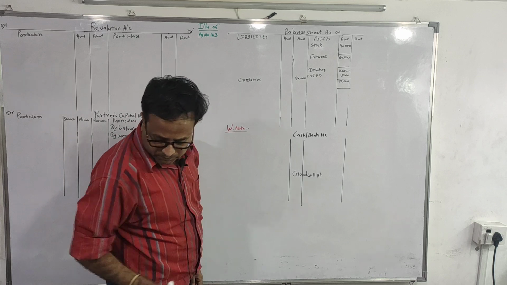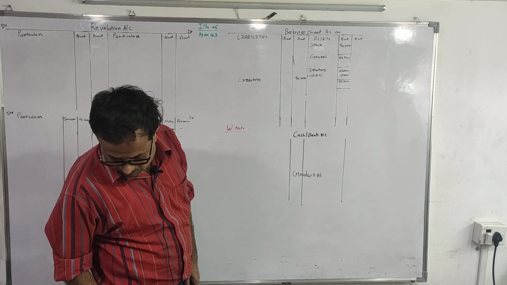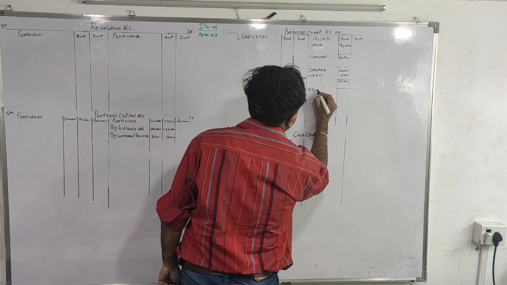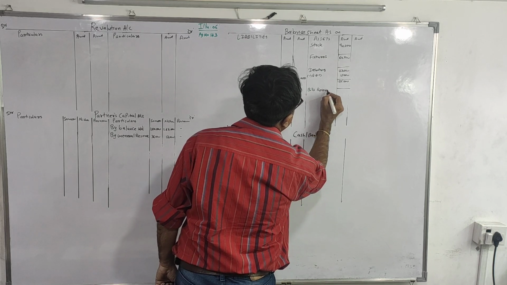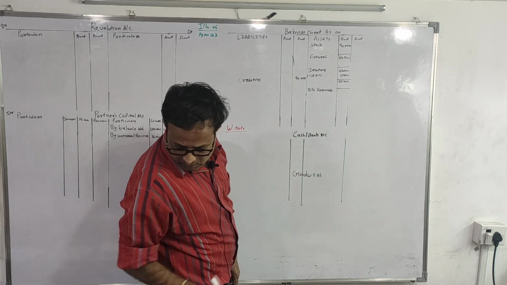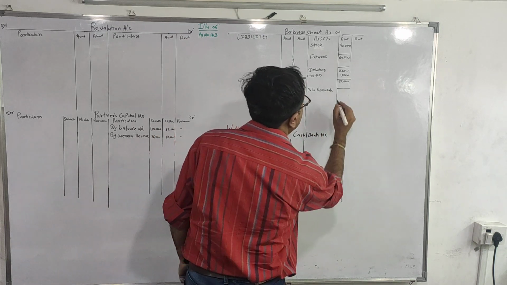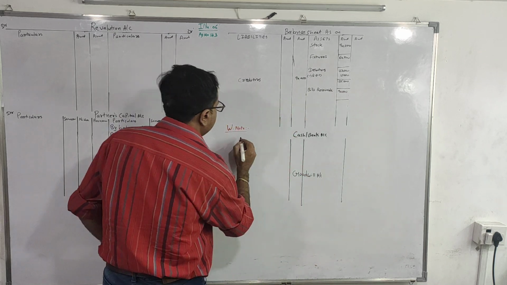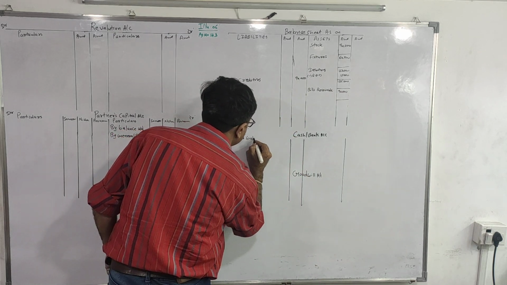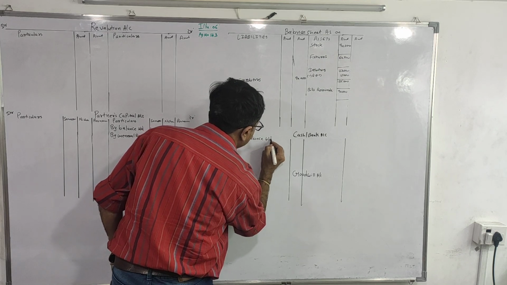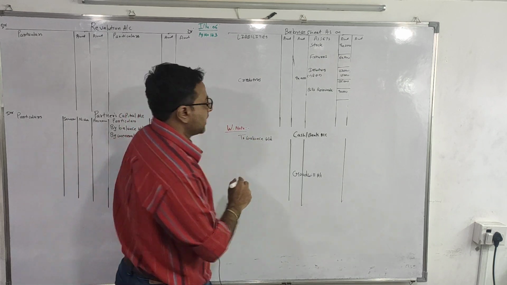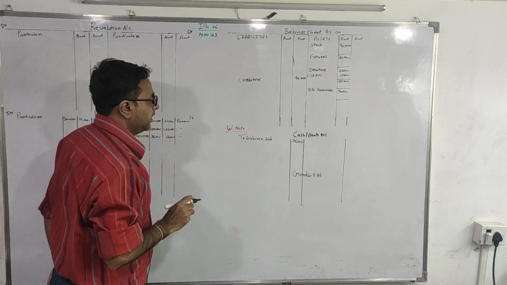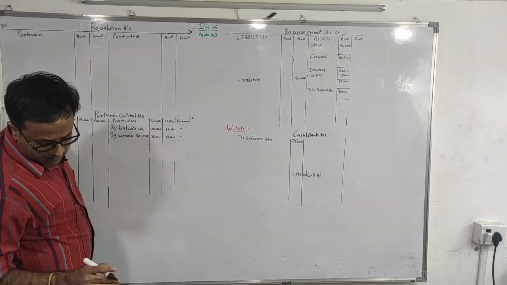Bills receivable amount is 90,000. Cash in hand, we'll write in working note to balance brought down. Amount is 75,000. This is how we have done with our posting part.